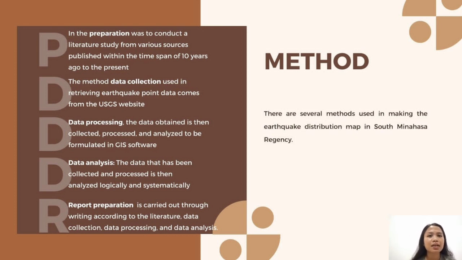The method used in retrieving earthquake point data comes from the USGS website. The type of data used is data centered on the South Minahasa Regency area. The third is data processing. In this process, the data obtained is collected, processed, and analyzed to be formulated in GIS software so as to provide information related to the area used as the object of research.